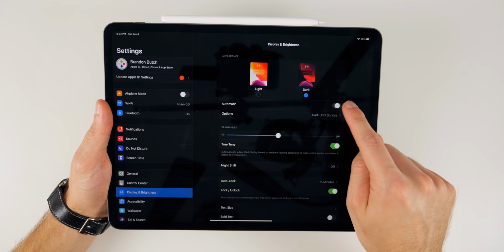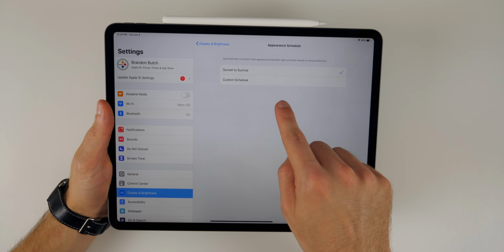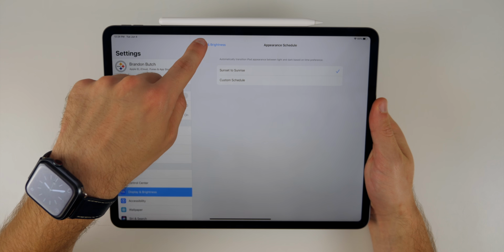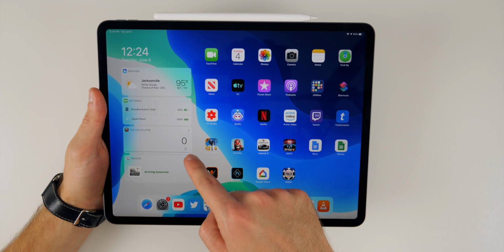And you do also have the automatic setting right here. So you can change it to automatically adjust to dark mode and then back to regular mode, the white mode. And you can have a custom schedule, or you can just do it from sunset to sunrise. And if we go back to the home screen, you can see that the widgets are now a lighter shade.